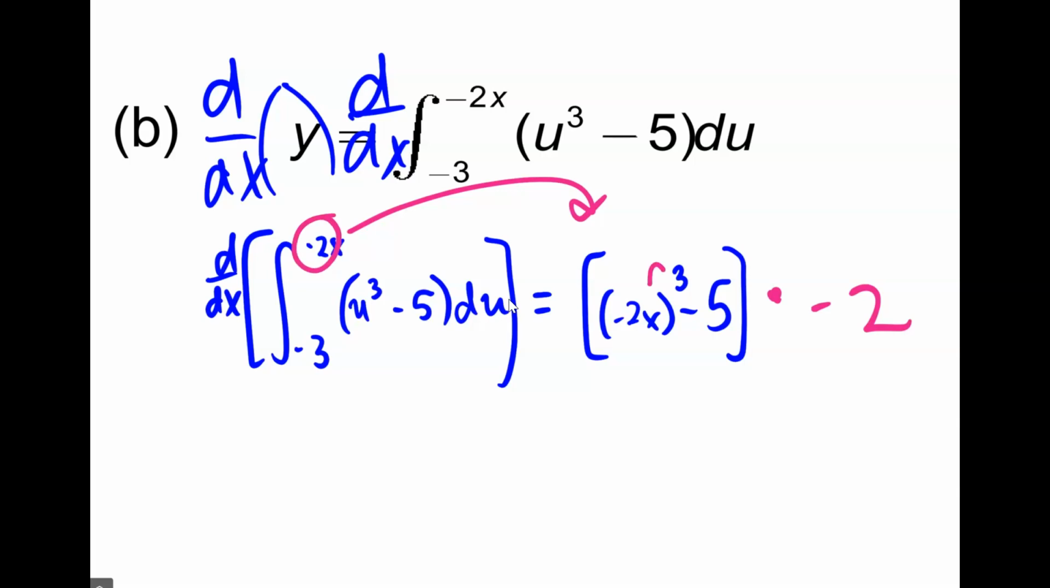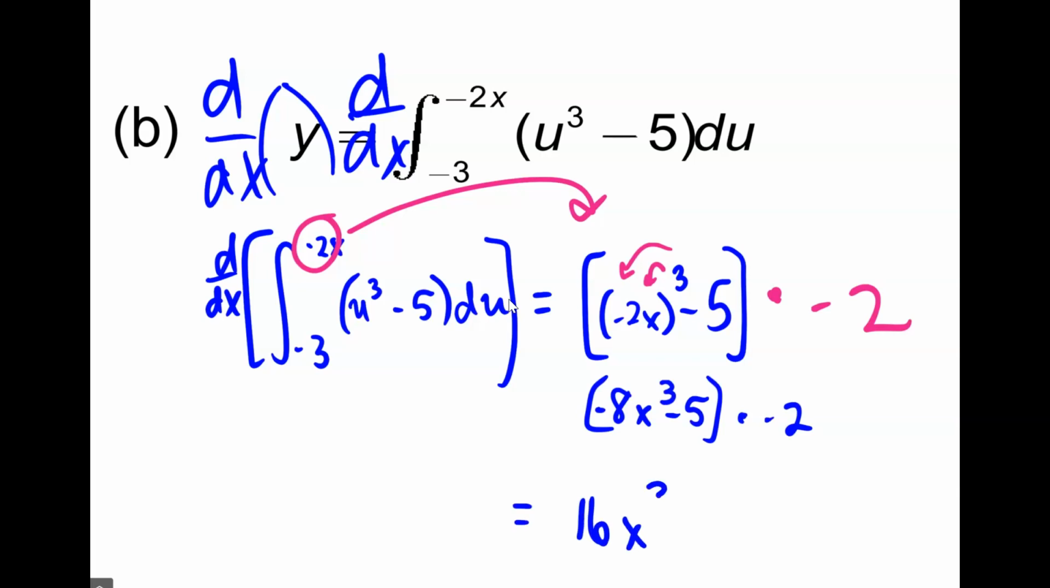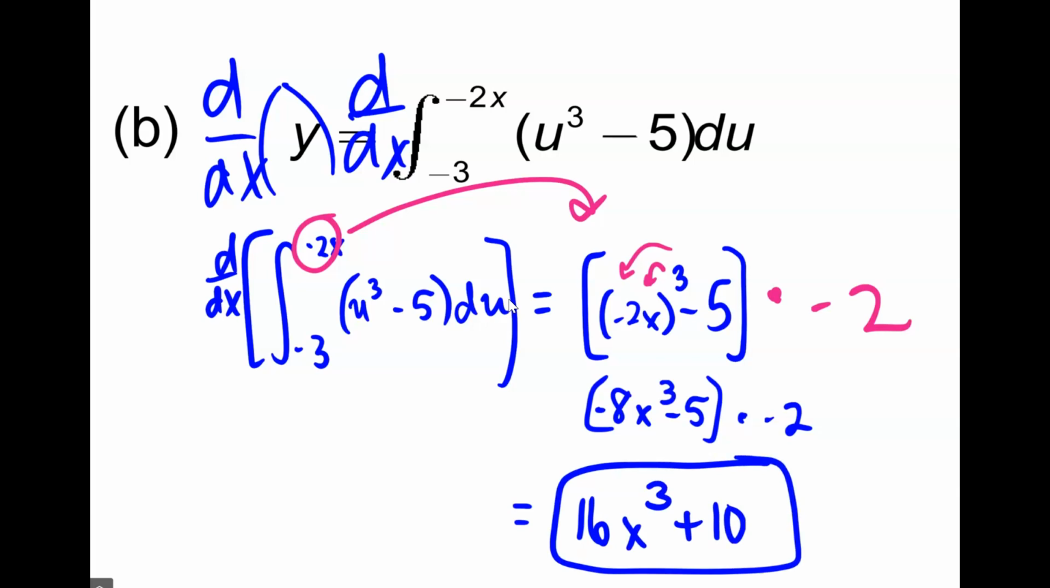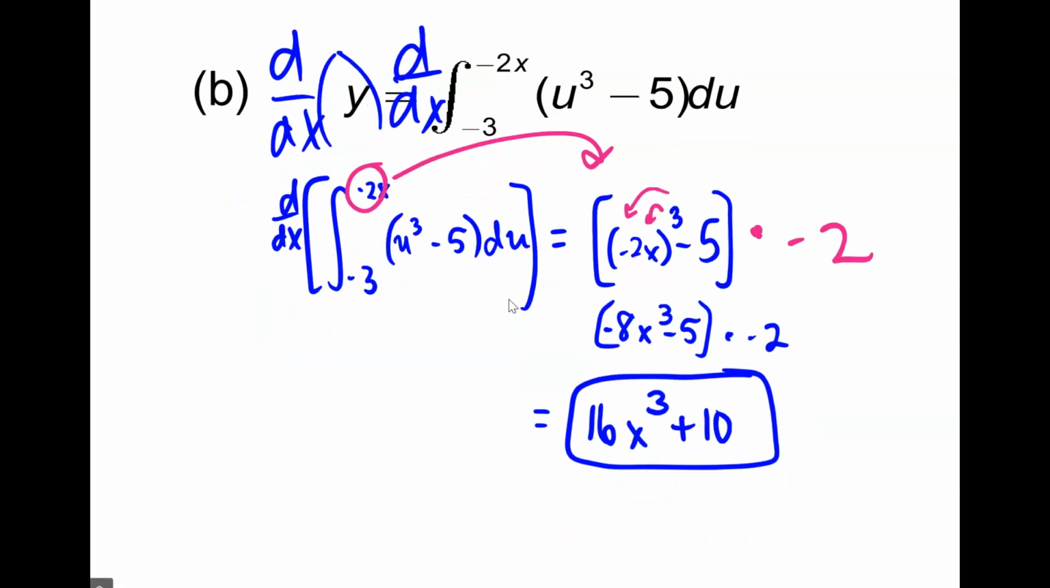Don't forget to distribute the 3, the cubed. Negative 2 times negative 2 times negative 2 is negative 8. x cubed minus 5, and then I have to multiply by my negative 2. So you end up with 16x cubed plus 10.